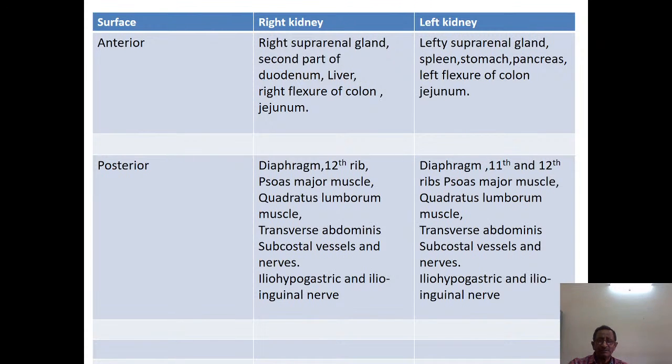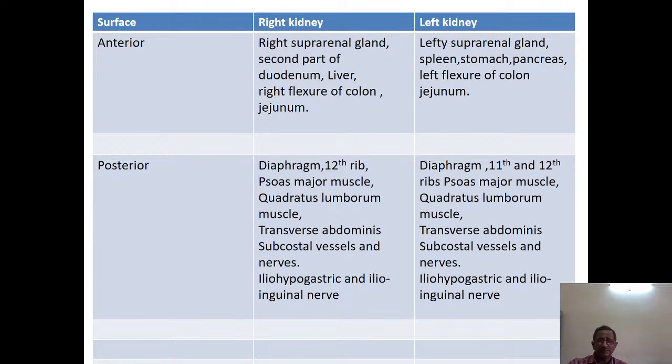So here the difference is only the second part of the duodenum and liver on the right kidney, whereas spleen, stomach and pancreas are on the left kidney. Then the left colonic flexure, that is the splenic flexure, is on the left side, whereas the hepatic flexure is on the right side. Jejunum is common, and the right and left suprarenal glands are common.